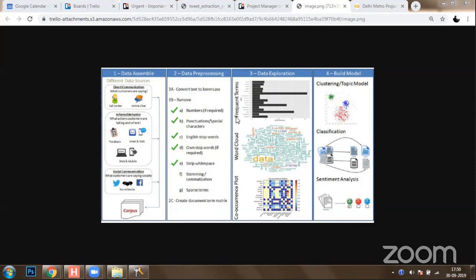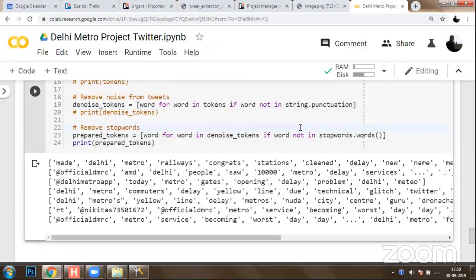Now, I would like to show you one further thing, which is very important when it comes to pre-processing. Here, somebody has written "congrats". I can understand what congrats is, and I can understand what cleaned is, but my computer will not be able to understand it as a word. So we need a technique to make the computer understand this keyword.